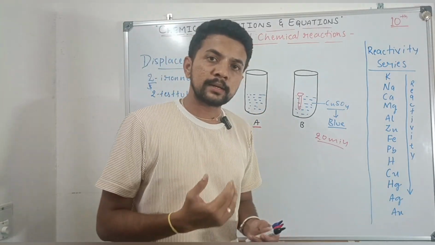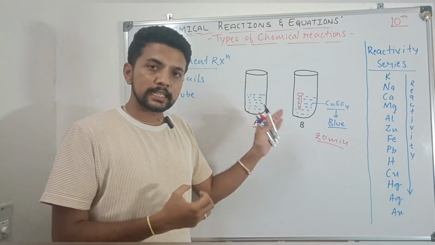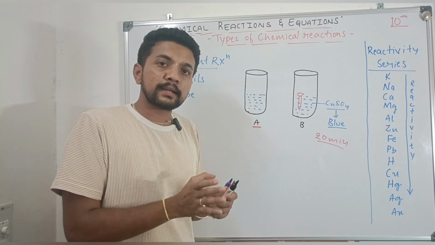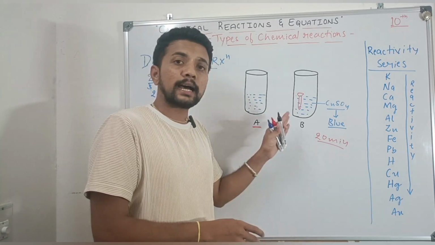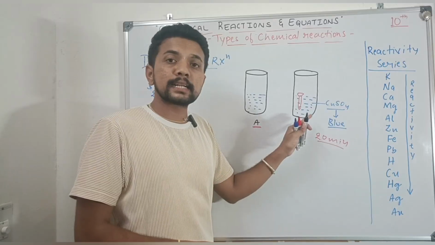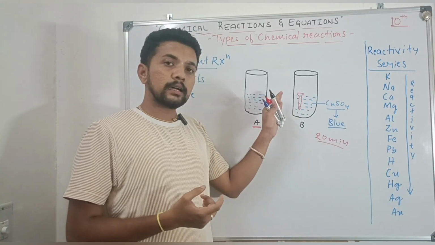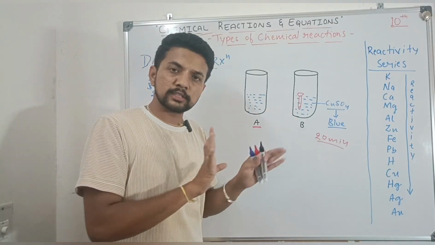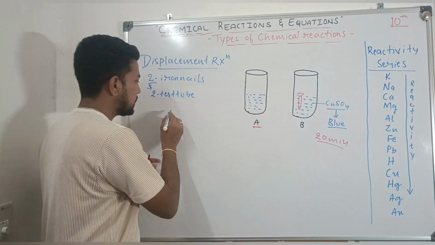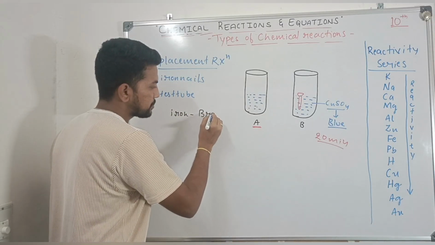So after 20 minutes you should take out the iron nail from the test tube, and you have to identify the color of the solution and the color of the iron nail which is placed inside the test tube. Then the color of the solution will change and the color of the iron nail will also change. The iron nail becomes brownish in color.